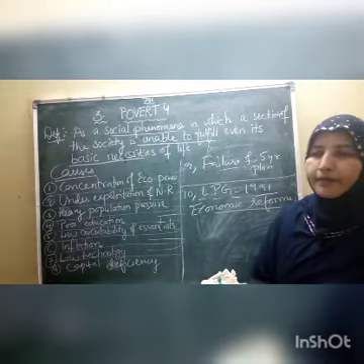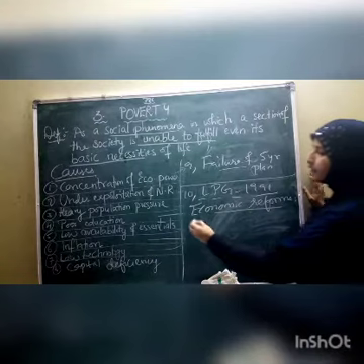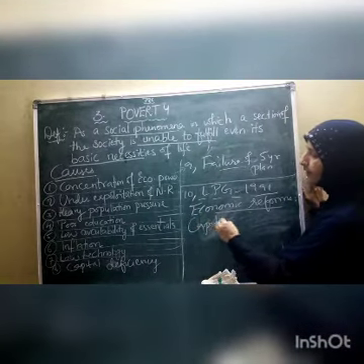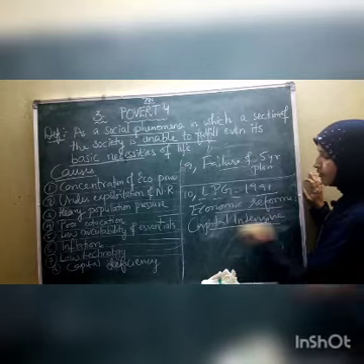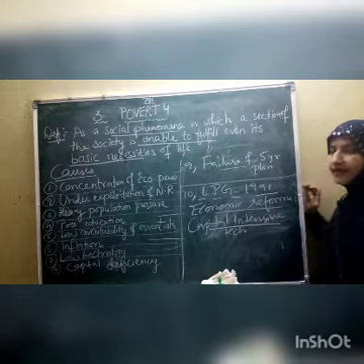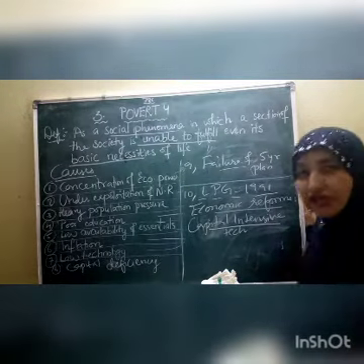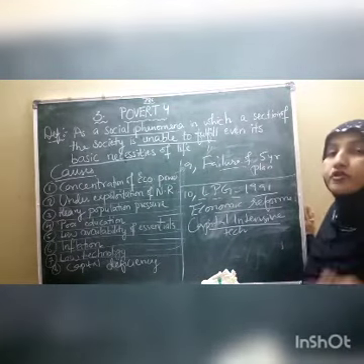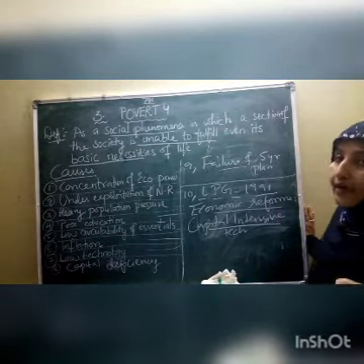Because of this, what happened? These policies are all capital intensive policies. They follow capital intensive techniques, meaning all the work is done with the help of machines. They give importance to machines, not to man, not to human beings. So what happened, children?